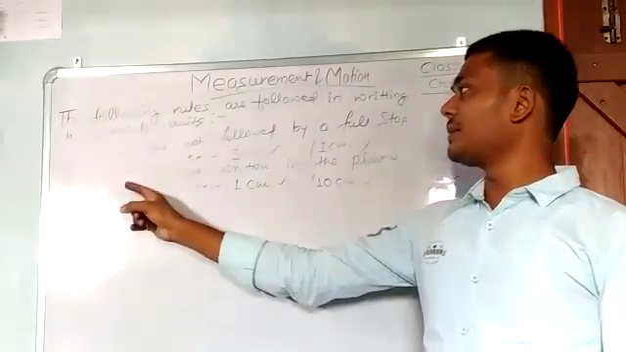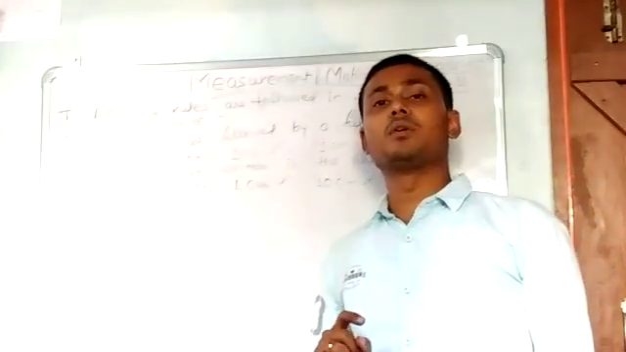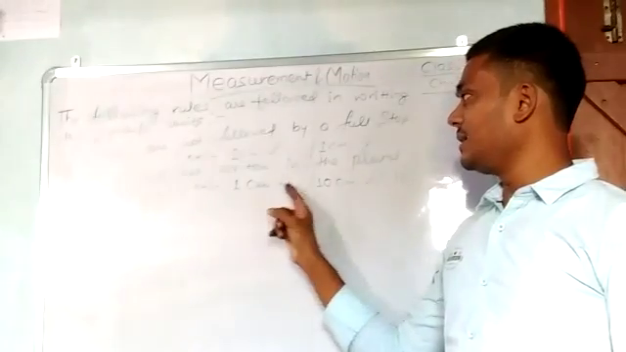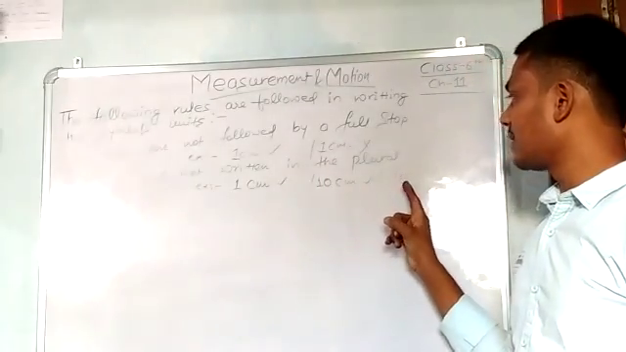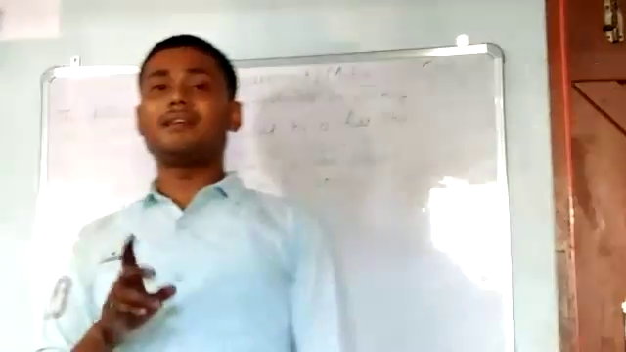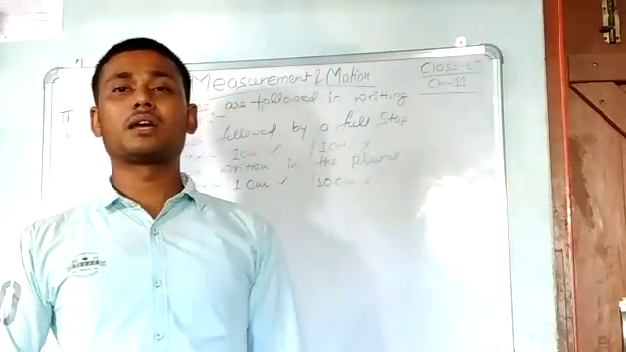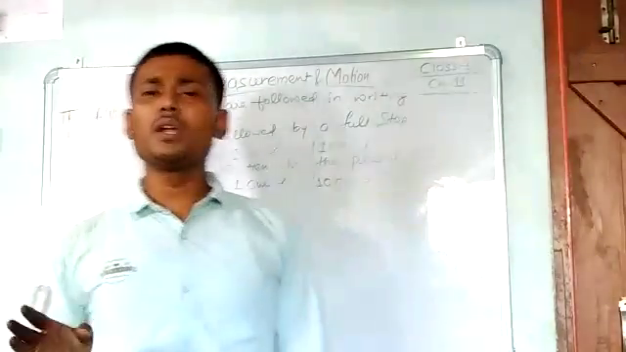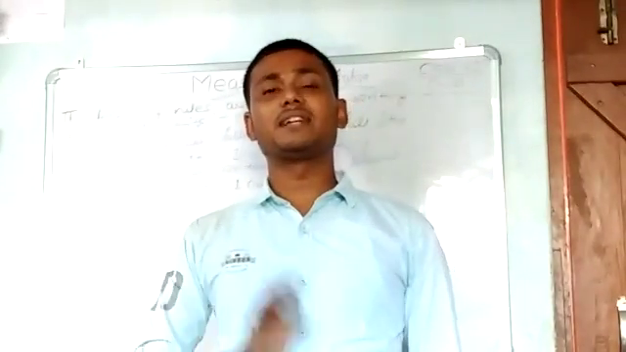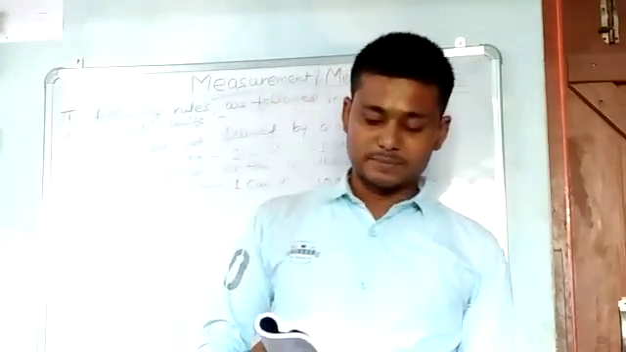Now the second one is symbols are not written in the plural form. For example, 1 cm correct, 10 cm correct, 10 cms wrong. We do not add s, es, ies, ves to convert singular into plural. So no need to make the plural of any unit. You just write 100 cm, 100 m, not meters.